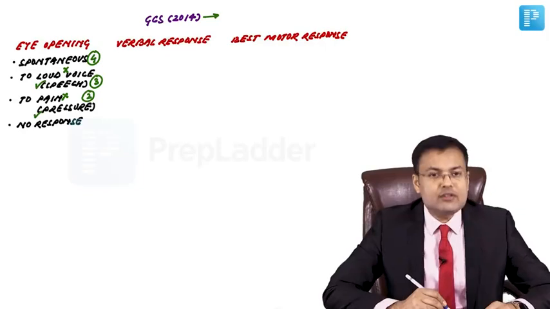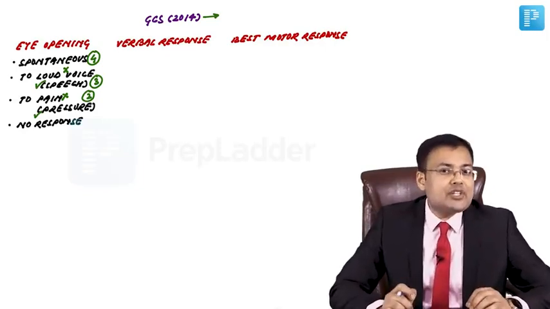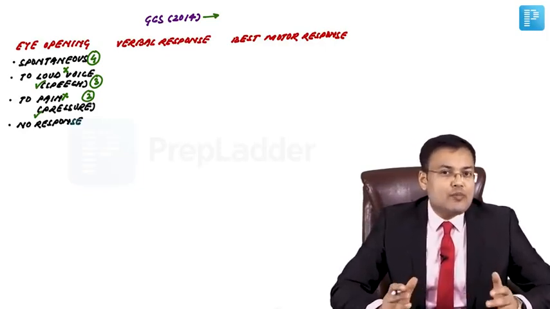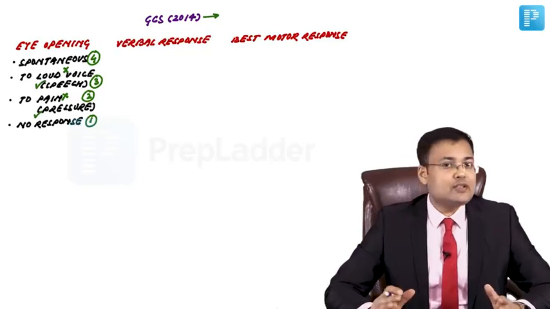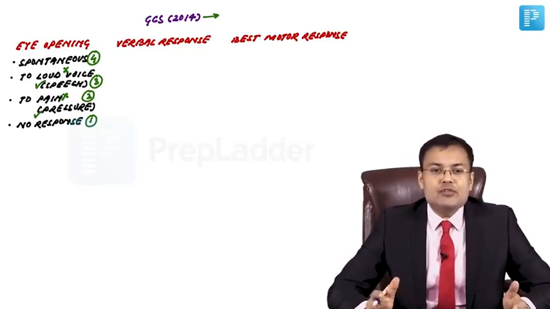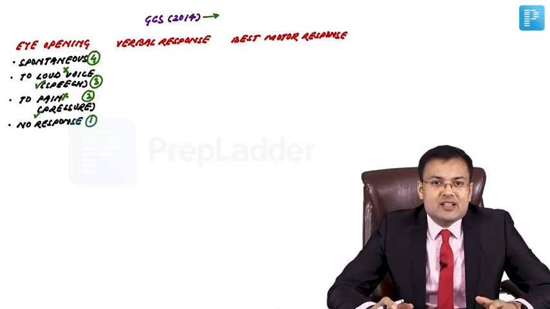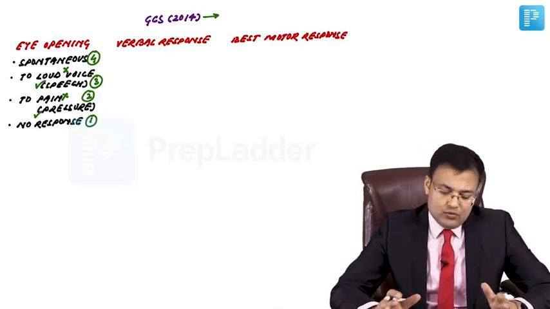According to 2014, at the place of pain, pressure is mentioned. So eye opening to pressure, and here the score is 2. And if there is no response, how much score is given? It's 1. So spontaneous 4, to speech it's 3, to pressure it's 2, and no response it's 1.